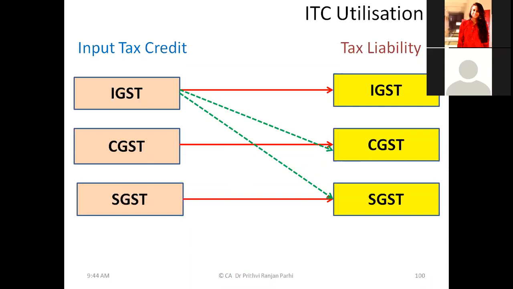Okay. Now, coming to the next part, CGST. CGST ITC, that means CGST credit, can definitely be used for CGST. It can also be used for IGST liability. That means CGST can be used for two things. What are they? For which kinds of liability can CGST be utilized? Sir, IGST and CGST.